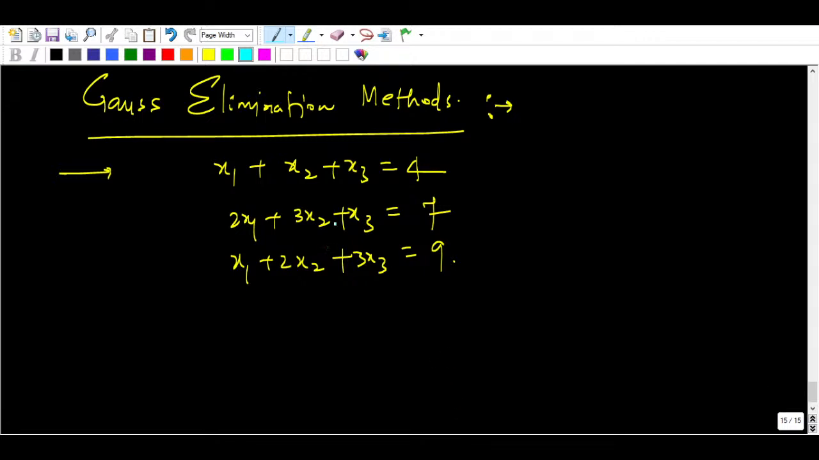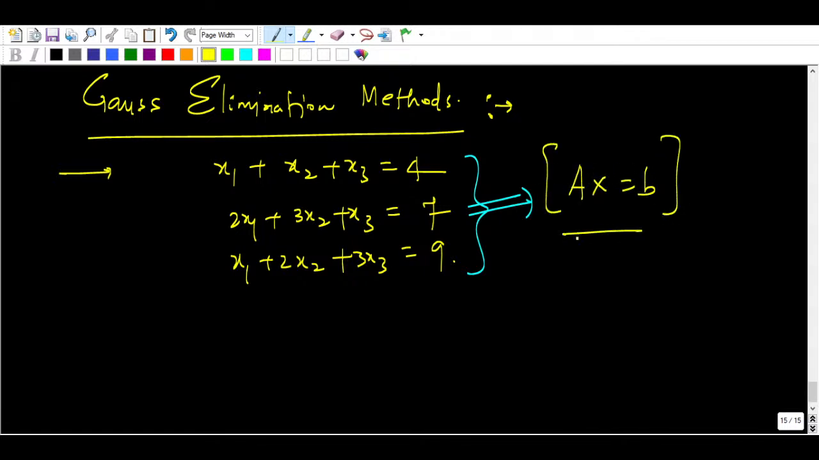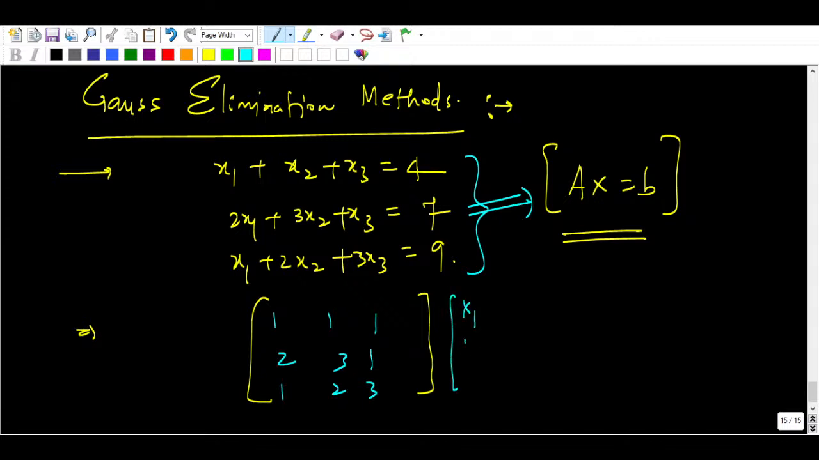Suppose you have got these 3 equations. Whenever you see a system of equations, you should immediately write it in the form Ax equal to b. So we can write this as A, the coefficient matrix: 1 1 1, 2 3 1, 1 2 3. Here it will be x1 x2 x3, that is the column vector, and this is 4 7 9.